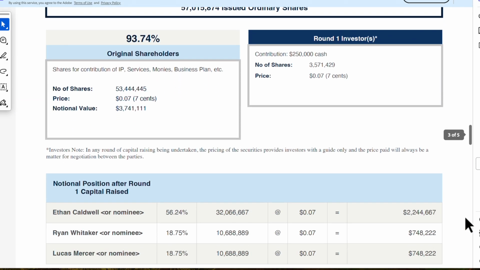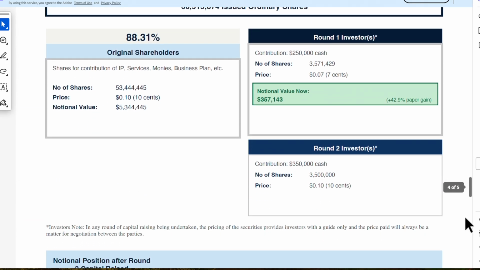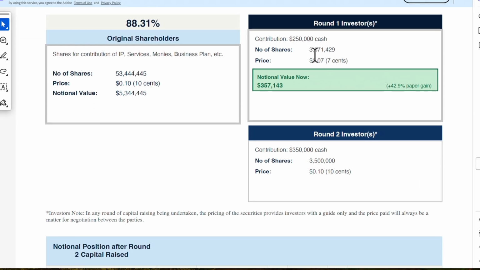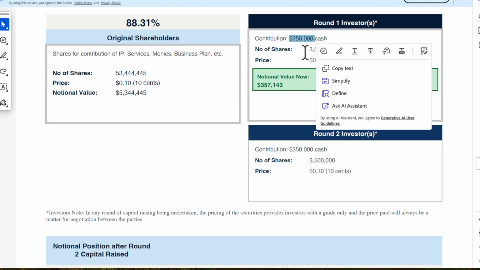That's the Headwaters Capital Planner. 8 questions and a clear path to your optimum share capital structure. Let's get your raise right. Our team is here to help from the very beginning.